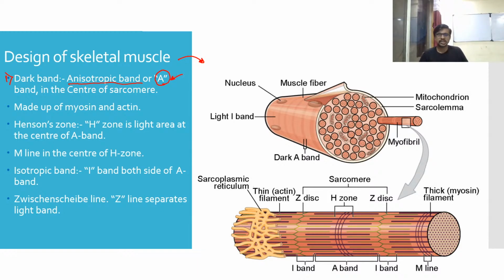It is at the center of a sarcomere. So let's see, guys, this is your sarcomere, from this Z disc to the Z disc.